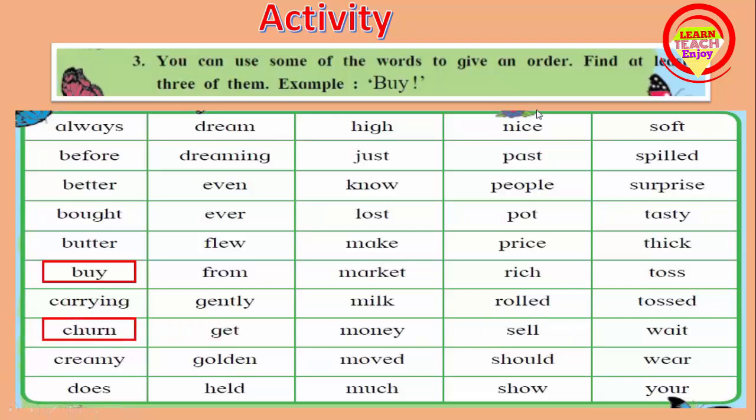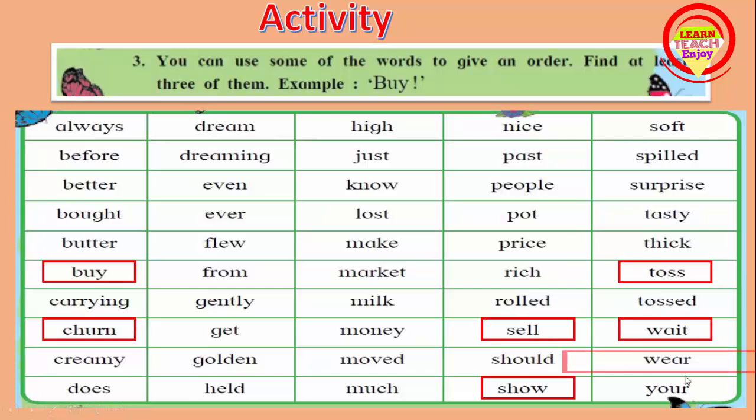Churn. After that, sell. विका. We can give an order. Sell. Then next, show. We can give an order. Show. दाखवा. So we can tick here. Then toss. We can give an order. Toss. Then next, wait. थांबा. We can give an order. So we can tick here. Wait. Then next, wear. Wear means परिधान करणे. So we can give an order. Wear. Like this, find all the words which we can use to give an order.